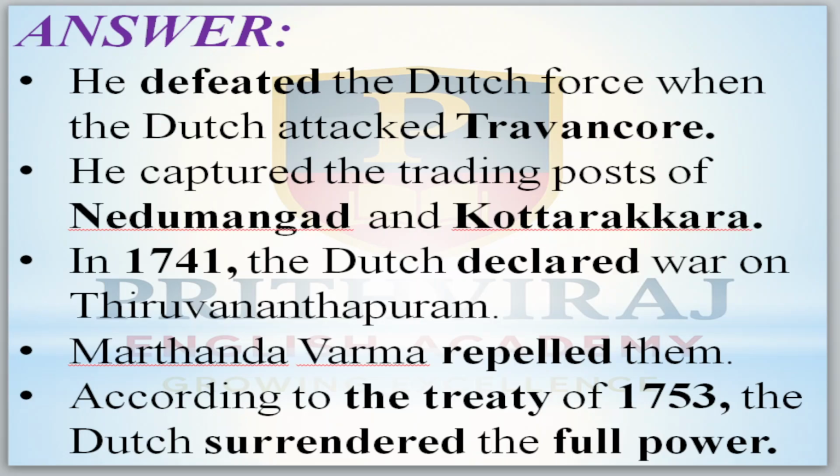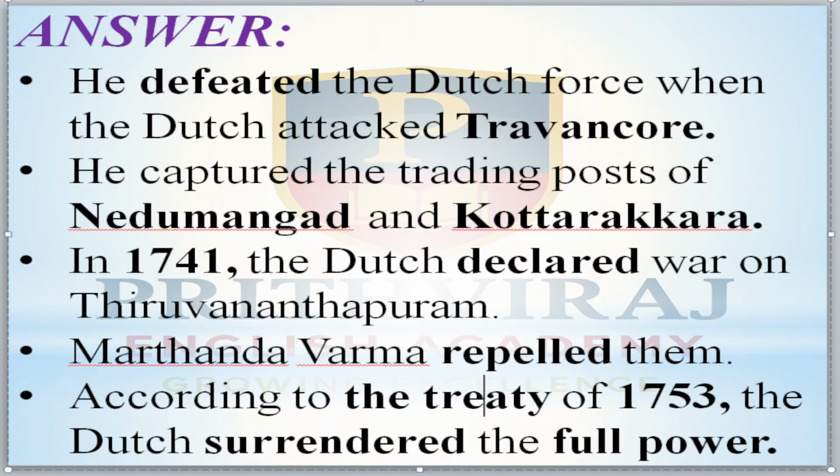In 1741, the Dutch declared war on Travancore. Martanda Varma repelled them. According to the Treaty of 1753, the Dutch surrendered full power to Martanda Varma, on August 15. Now move to the next question.